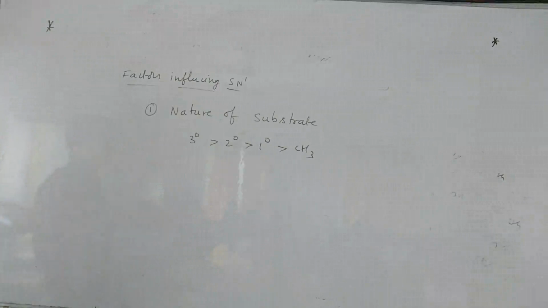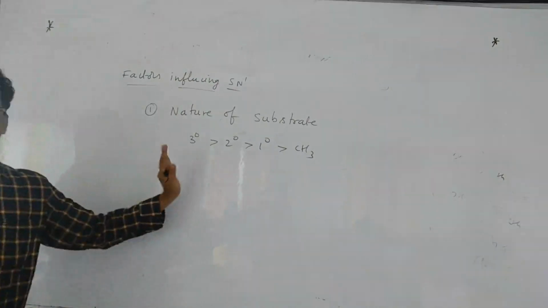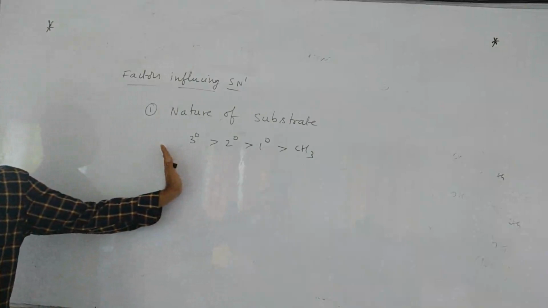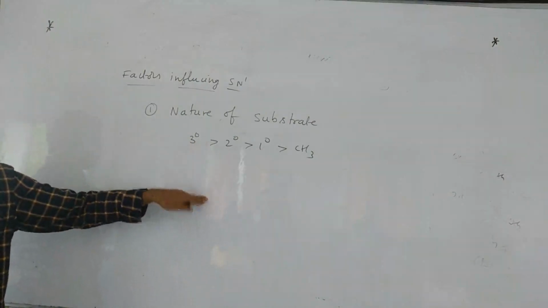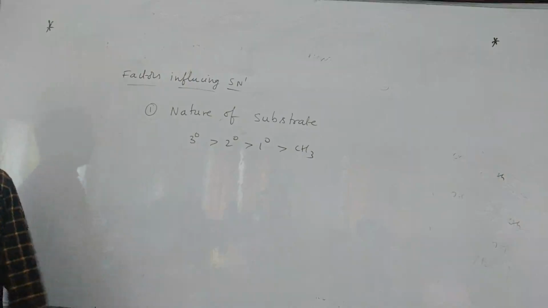Nature of the substrate. So why is tertiary alkyl halide preferred? Because there is a carbocation intermediate and 3 degree is more stable. That is why. That's all.